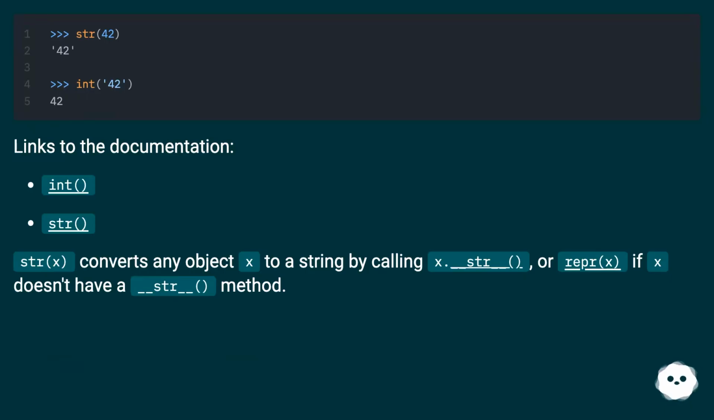Links to the documentation. int. str(x) converts any object x to a string by calling x.__str__(), or repr(x) if x doesn't have a __str__ method.